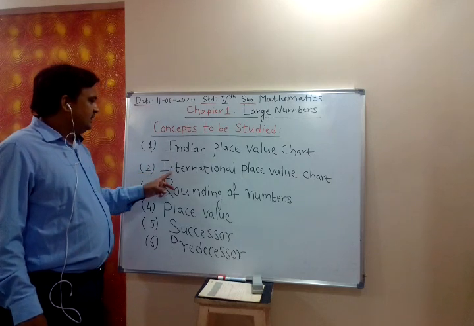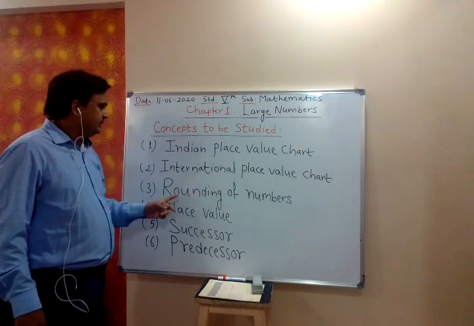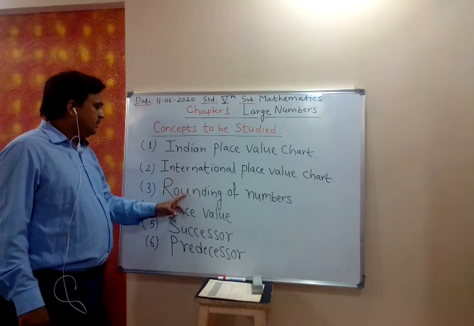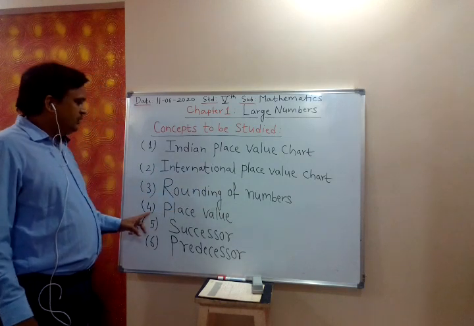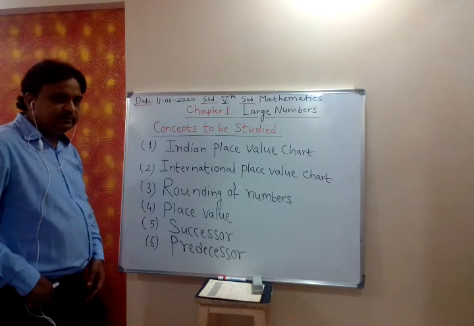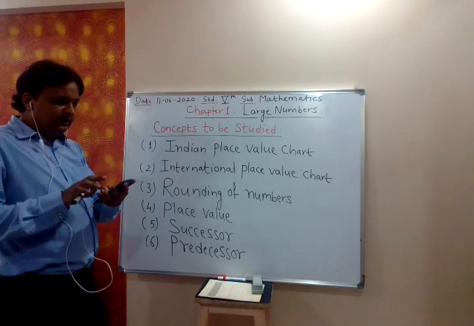Second is international place value chart. Third is rounding of numbers. Fourth is... Where is the board not clear? The board is very much clear.